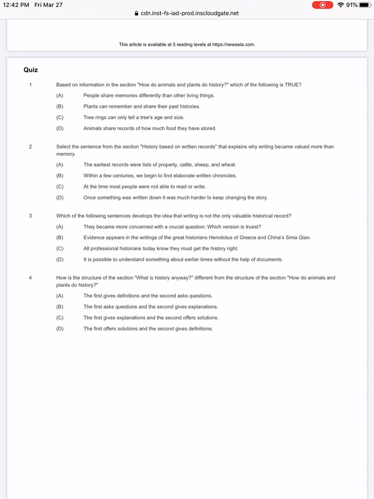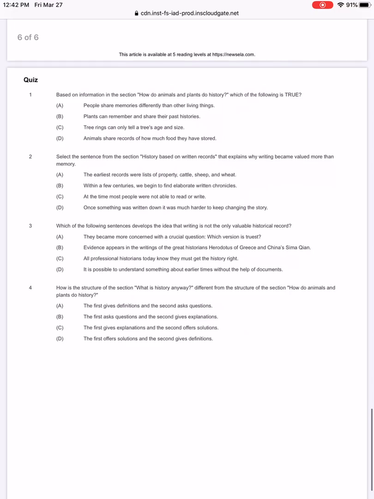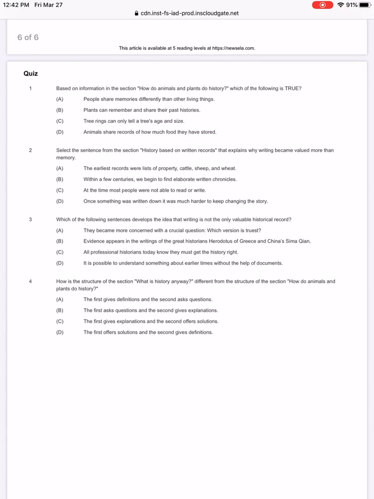I wouldn't say not necessarily. So let's cross B out then. So no B. C, tree rings can only tell a tree's age and size. Well, like we learned, tree rings should also show when a wet season happened, when a dry season happened, different things like that. So we're down to A and D.